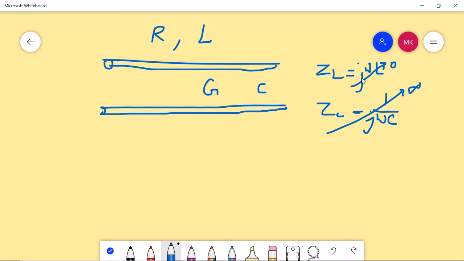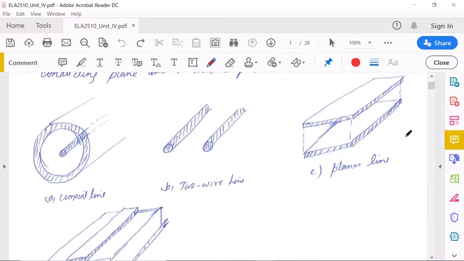But as you move to higher frequencies, in gigahertz, though L is small, due to the high value of omega, ZL will be significant. You can't ignore it. Similarly, ZC will have a smaller value. It will not be infinite, but it will be significant, so we can't ignore it. Some current will leak, and this will offer some impedance, so the current may leak between the conductors.